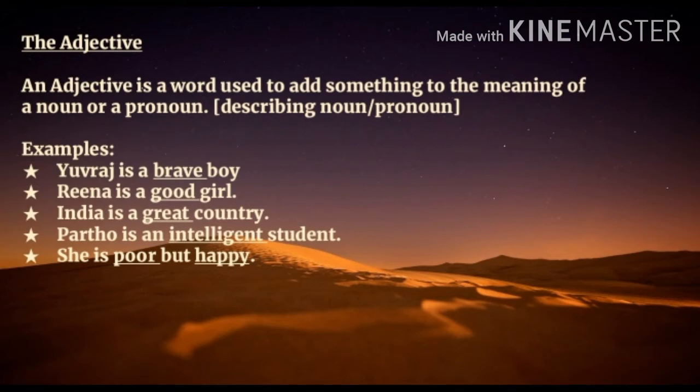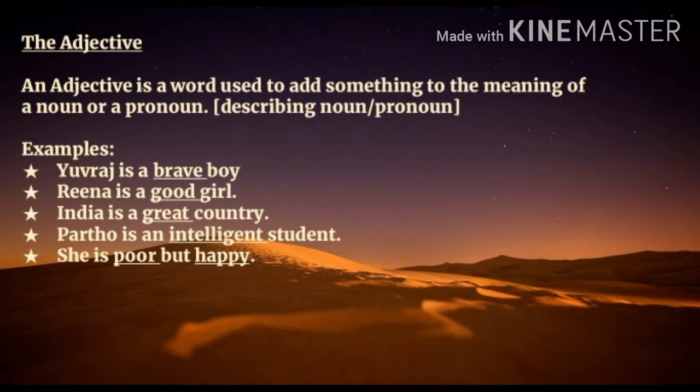brave is describing the characteristic of a noun. Example number 2. Reena is a good girl. Here in this sentence, the word Reena is a noun and the word good is an adjective which is adding something more about the noun. Third example. India is a great country. Here in this sentence, the word India is a noun and the word great is an adjective which describes India.